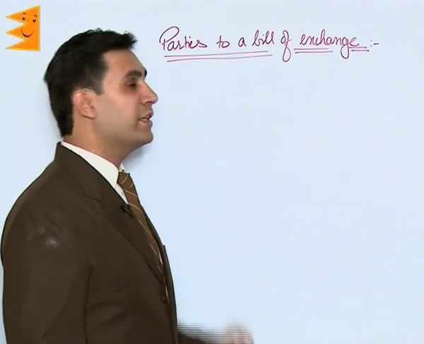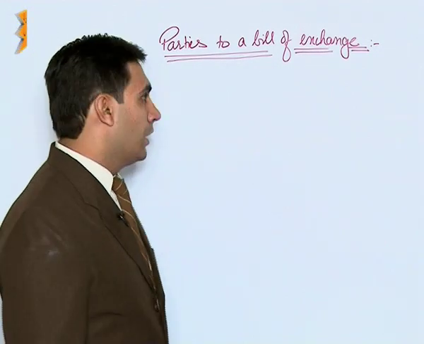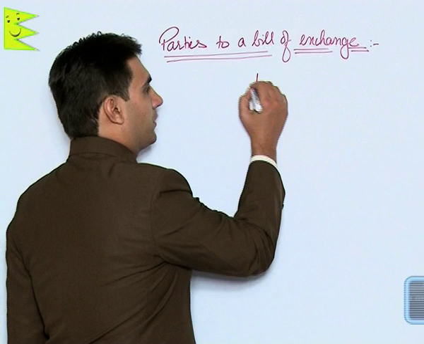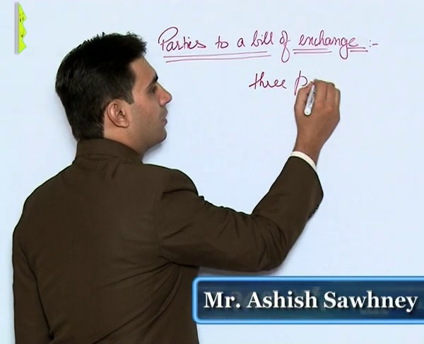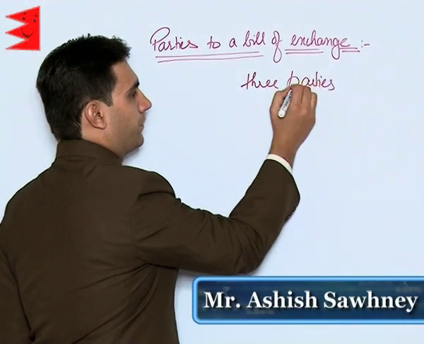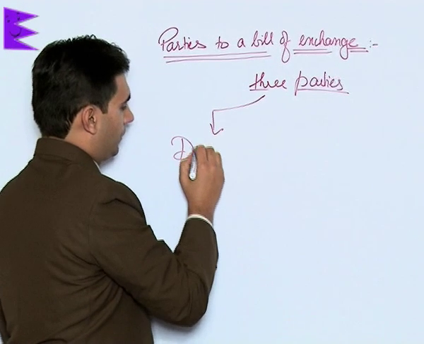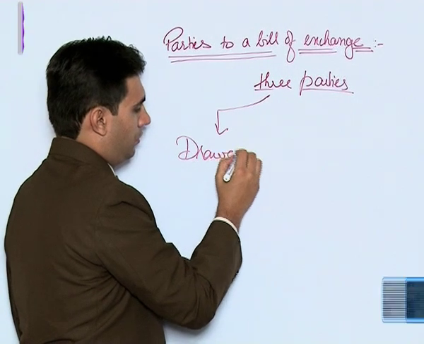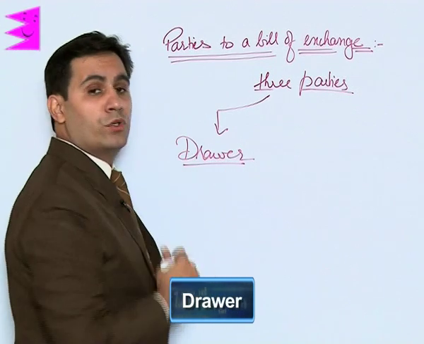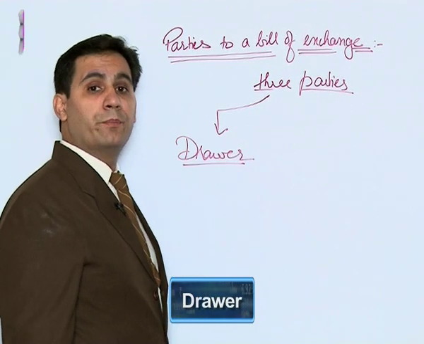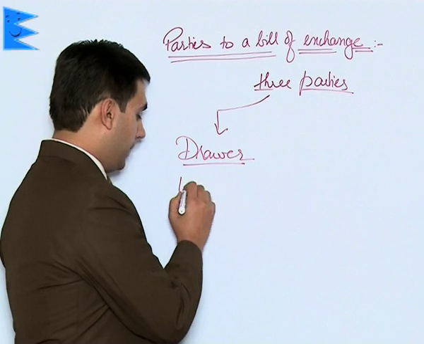Coming to parties to the bill of exchange. Now there are three parties to a bill of exchange. The first one being the drawer. Who is a drawer? Drawer is the maker of the bill. He is the maker.